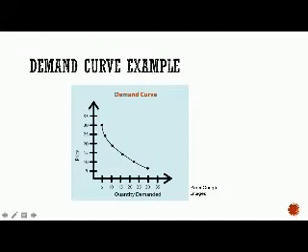Again, I prefer the curve method just because I think you can see it better. I think it shows the relationship between price and quantity demanded. So you can see it here. When price is the lowest, it has the highest quantity demanded, and when price is the highest, it has the lowest quantity demanded, and vice versa from this end. And the other thing to think about is that the whole curve can be shifted depending on what the market is doing at that point in time and what buyers are wanting.